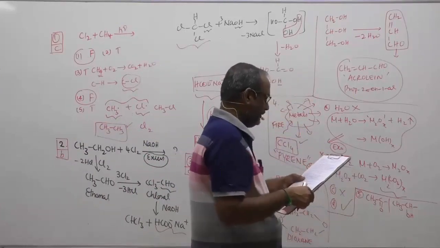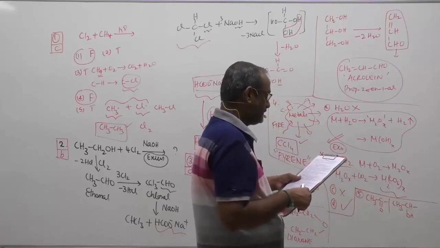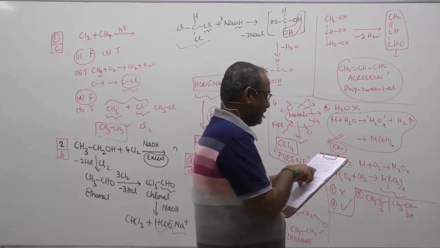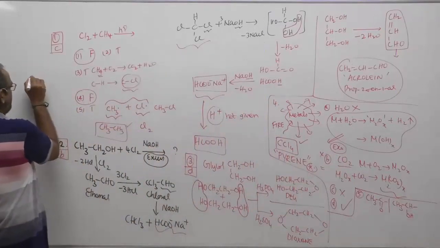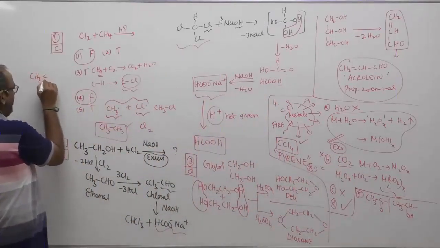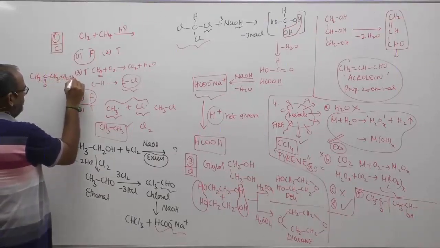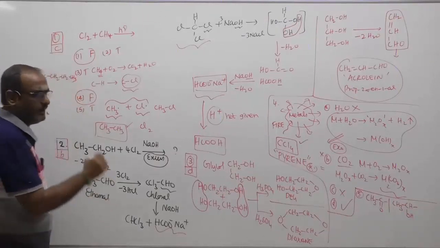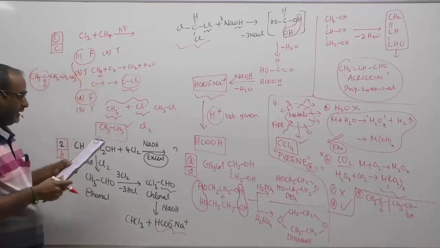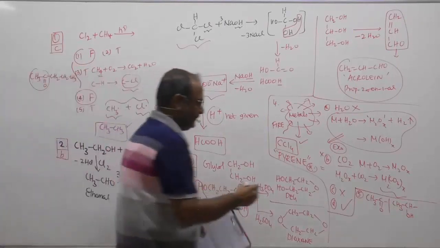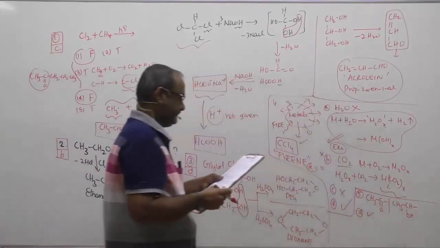Right. Now, what about the options? Option A is 2-pentanone. Children, for want of space, I'll write the structure of 2-pentanone here: CH3, C double bond O, CH2, CH3. It contains the methyl ketone group, therefore A will answer the iodoform test.